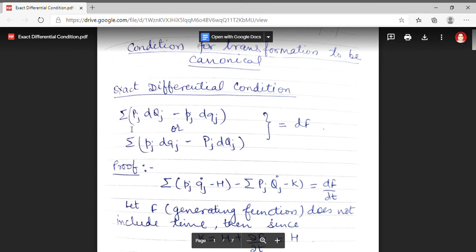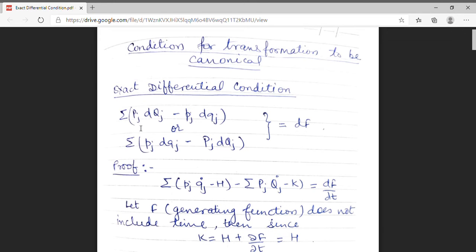summation over j of capital Pj dQj minus small pj dqj, or the factor summation small pj dqj minus capital Pj dQj, must be an exact differential of a function f. This condition is termed as the exact differential condition. Now we will prove this condition.